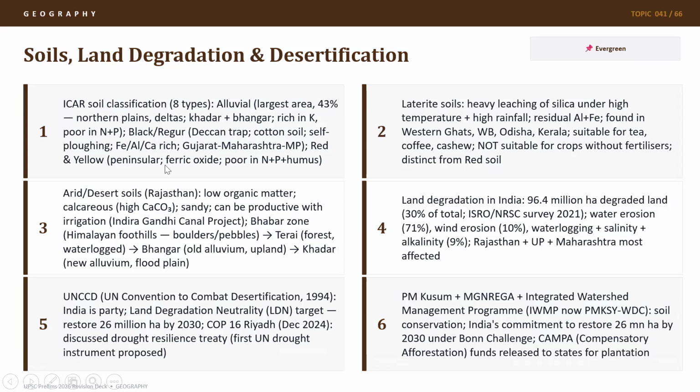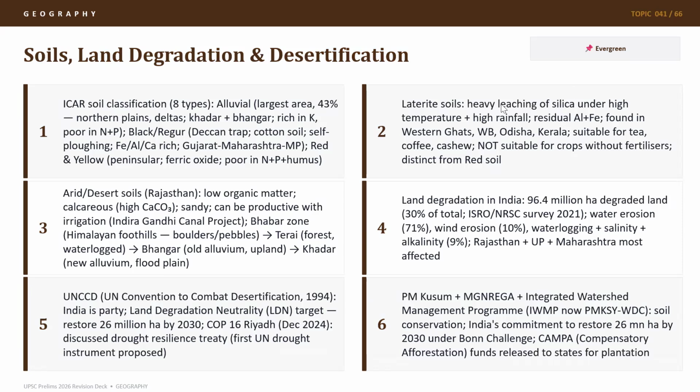Red and yellow soils are found in peninsular India. They are rich in ferric oxide, which is iron oxide, and they are poor in nitrogen, phosphorus, as well as humus, which is the organic content. So you should know about the entire soil map of India: which states or pockets have different kinds of soils, what the different features of different soils are, which crops mostly grow in these soils, and which inputs are required, where urea is required, where N and P fertilizers, where NPK fertilizers are required. You should know about all of this because we are also facing a fertilizer shortage due to the US-Iran war.